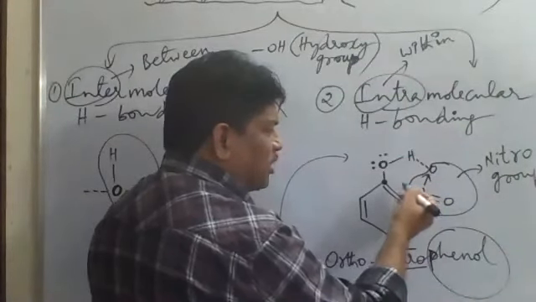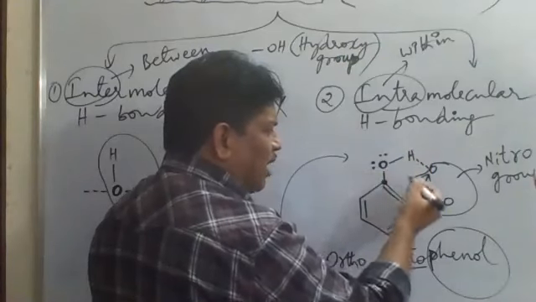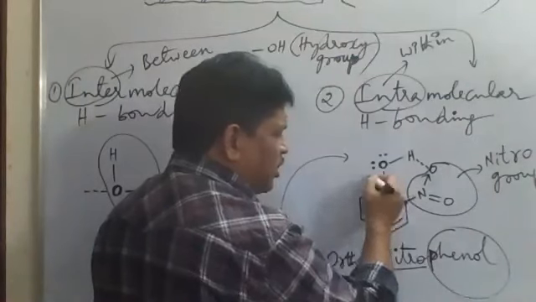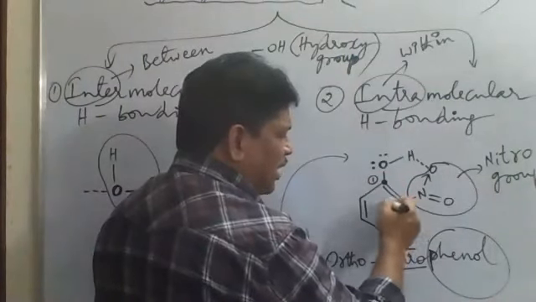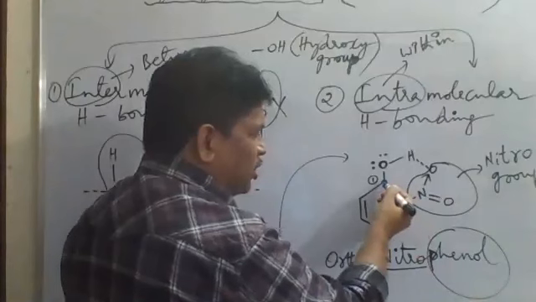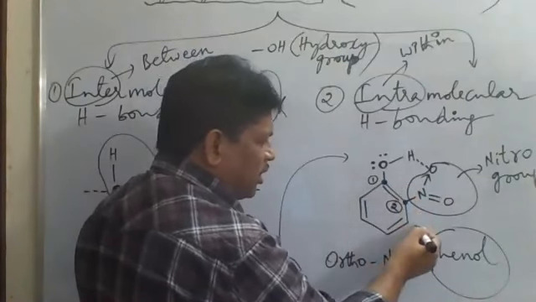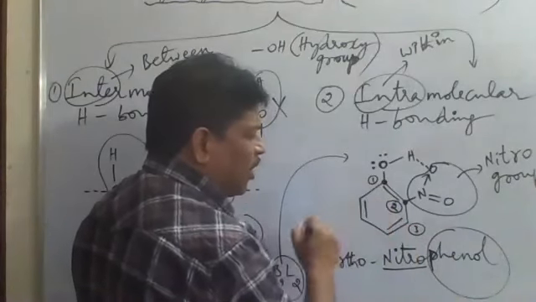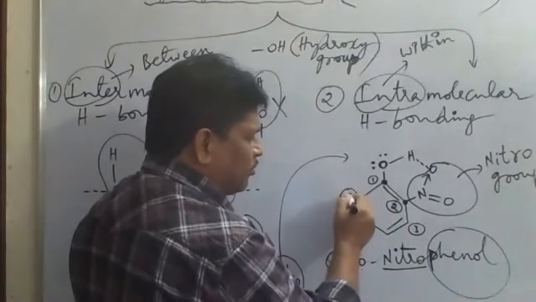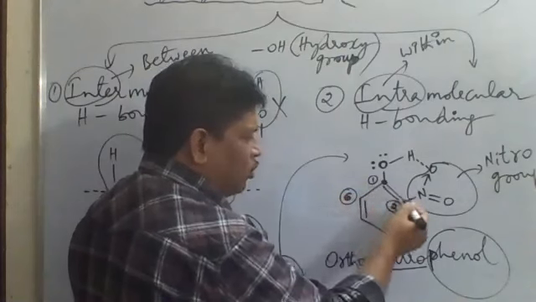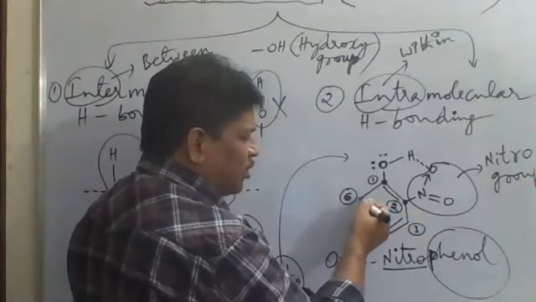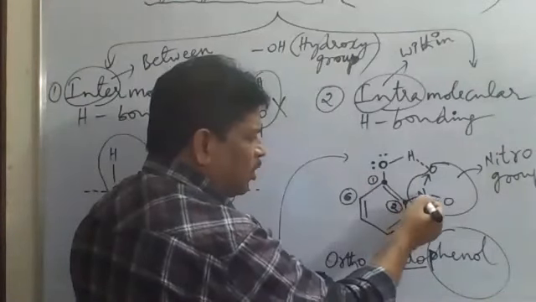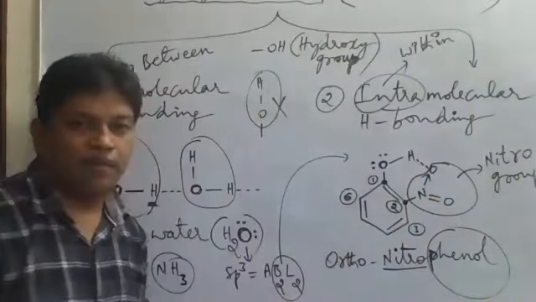Now which is the senior group? I am telling you the OH group is senior to the NO2 group. So this carbon should be allotted the first position, and this carbon should be taken as the second carbon. In the benzene ring, first carbon, second carbon, third, fourth, fifth, and sixth carbon, like this we have taken. So 1, 2, 3, 4, 5, 6 carbons in total in benzene. To the first carbon the OH group is attached, to the second carbon the NO2 group is attached. Keep that point in mind.